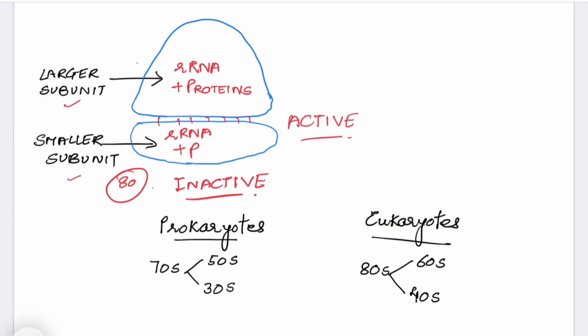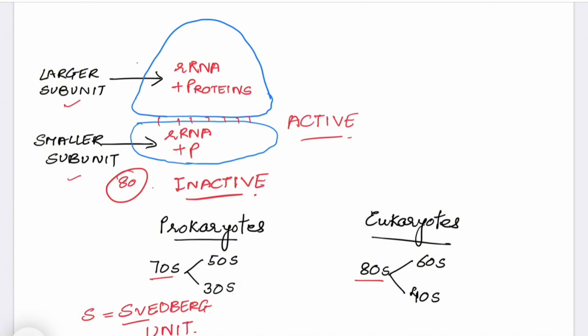In prokaryotes, ribosomes are of the 70S type, and in eukaryotes they are of the 80S type. Now what does S stand for? It stands for Svedberg unit. You just have to know the name, that S stands for Svedberg, but still. When these ribosomes are put in an ultracentrifuge machine and undergo centrifugation, they sediment. The rate of sedimentation means how they are settling at the bottom. That rate is calculated as the Svedberg unit.